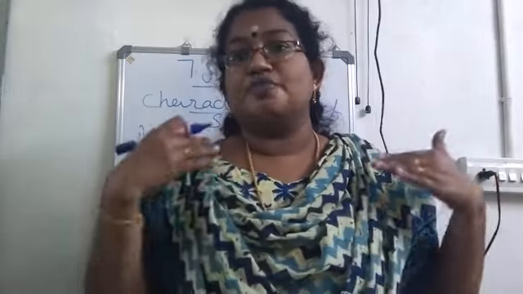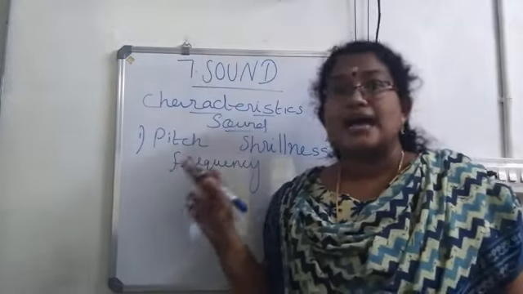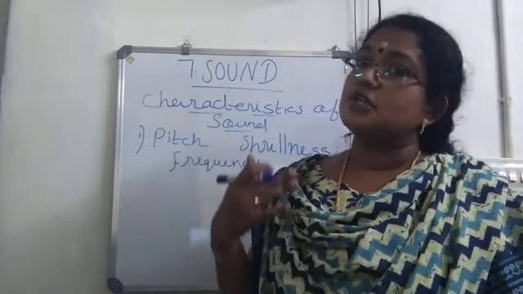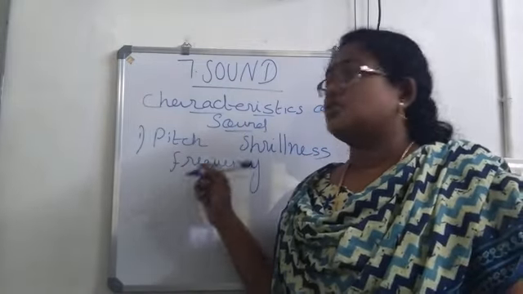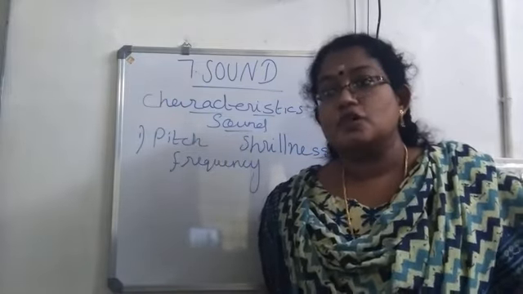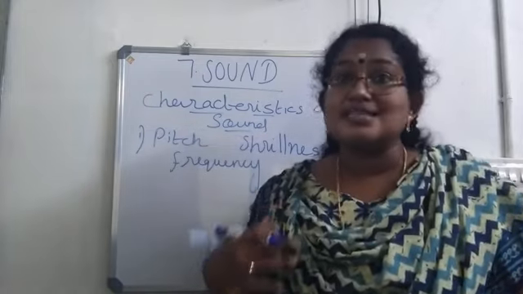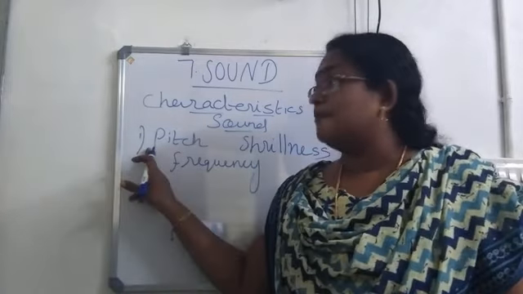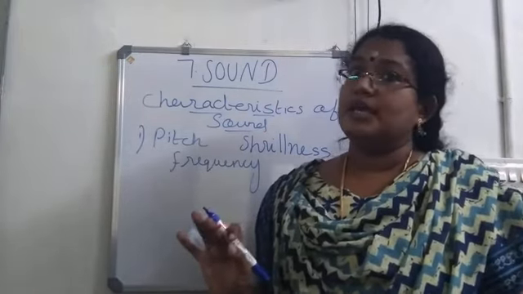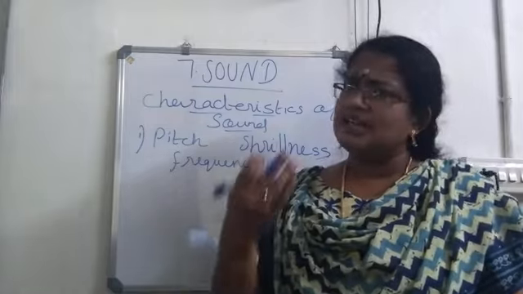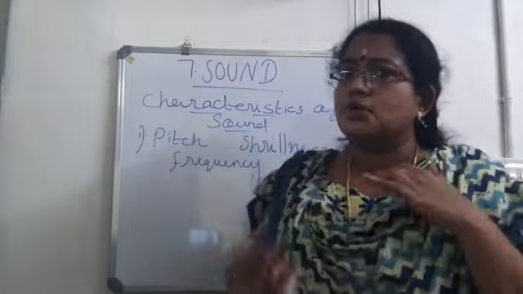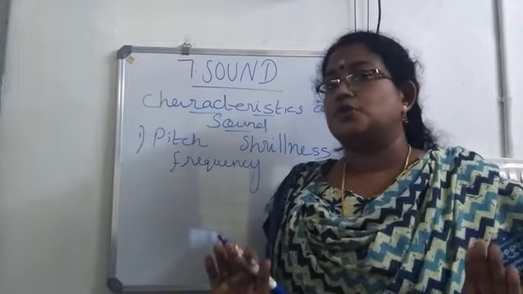If more number of waves are there, we will call it as high pitch. And if there are less number of waves, we will call it as low pitch. Then it depends on the frequency. Pitch is directly proportional to frequency because frequency is the number of waves produced in a second. If more waves are produced, pitch will be high. If less waves are produced, pitch will be low. Okay, so is it clear about pitch? Many examples are there, but examples are removed from our syllabus. No need to consider the examples. What you have to remember?